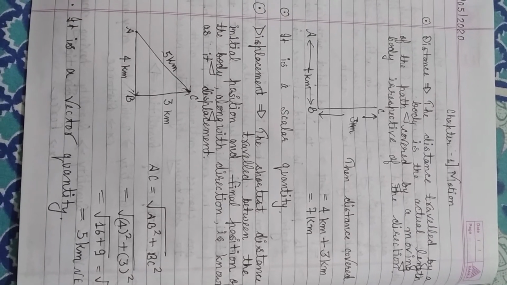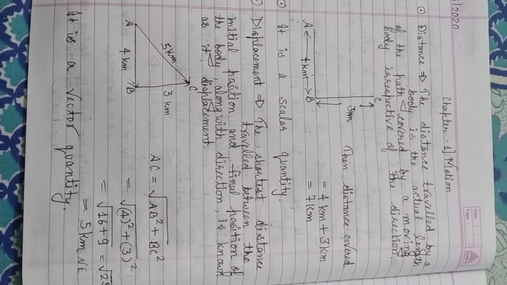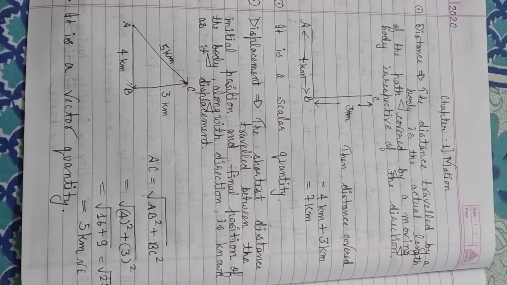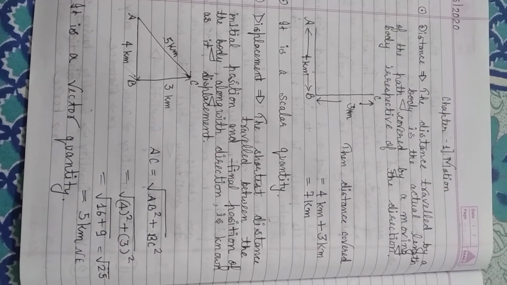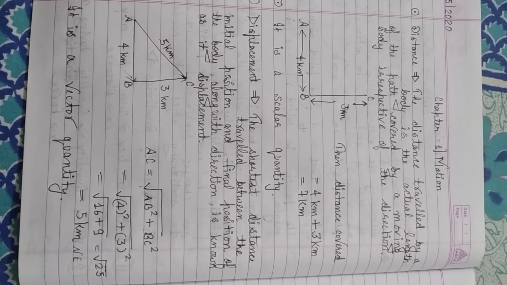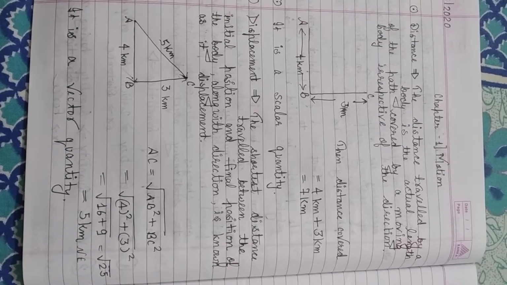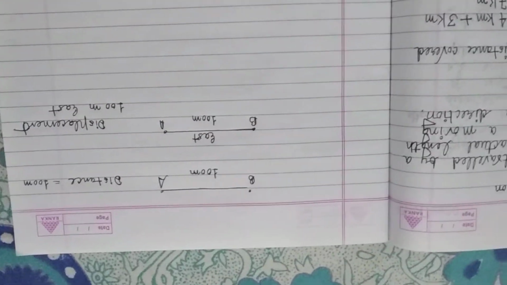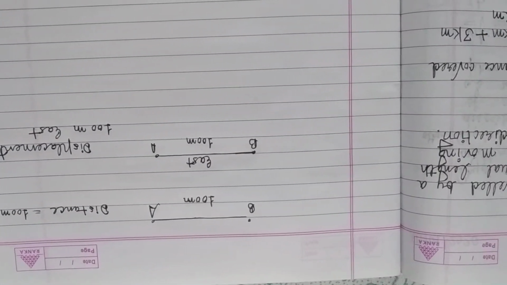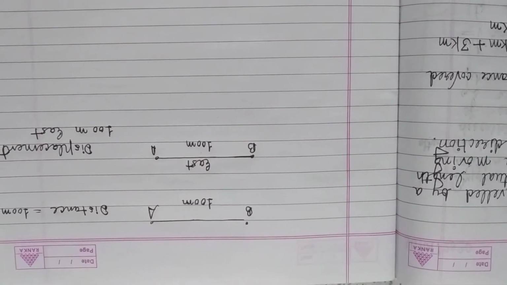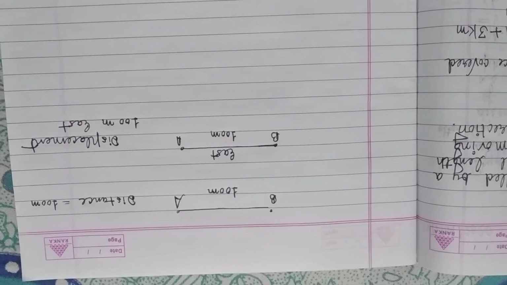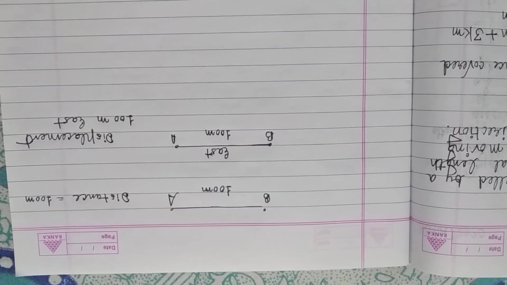अगर कोई बॉडी एक पॉइंट से दूसरे पॉइंट पर जाने के बाद वापस से उसी पॉइंट पर आ जाती है या अपने इनिशियल पॉइंट पर आ जाती है, then its displacement will be zero. For example, in this figure, a body is moving from A to B and covering a distance of 100 meter. Then in this case, the distance will be equals to 100 meter.